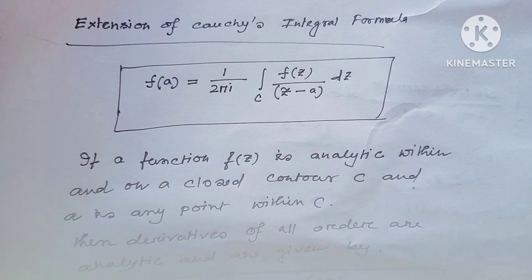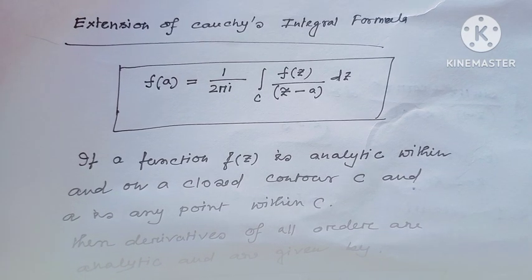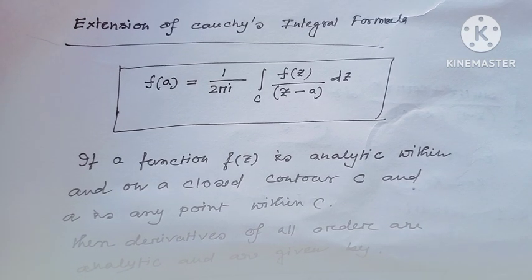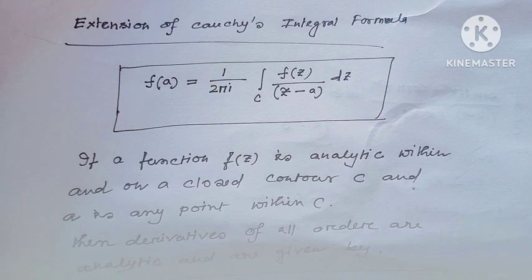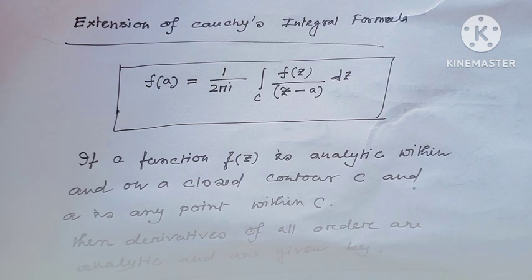Today's goal of this lecture. In my previous video I had seen Cauchy's theorem: f(a) equals 1 over 2 pi i integration of f(z) over z minus a dz.